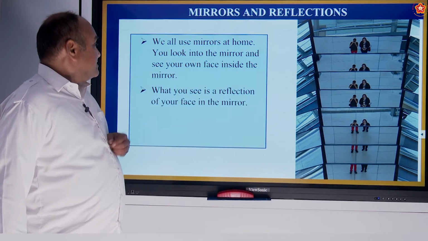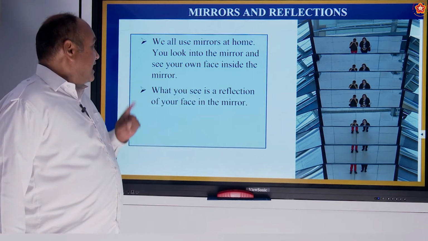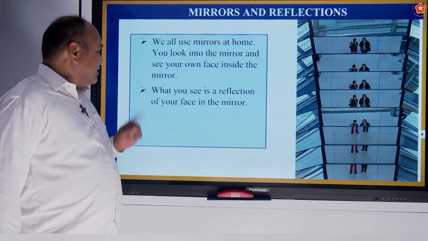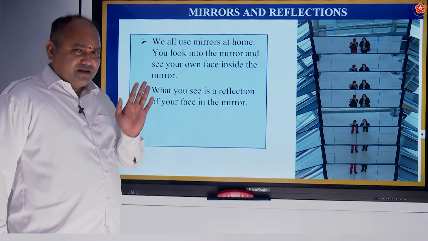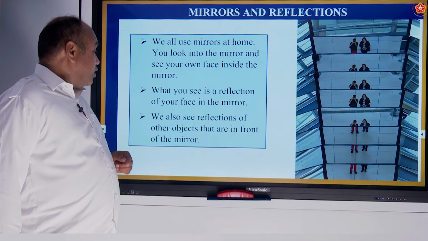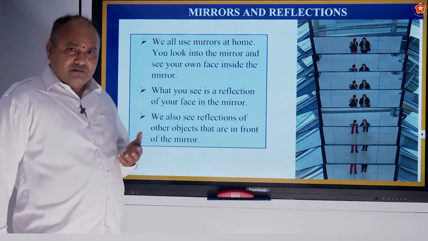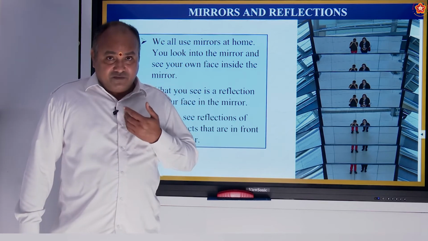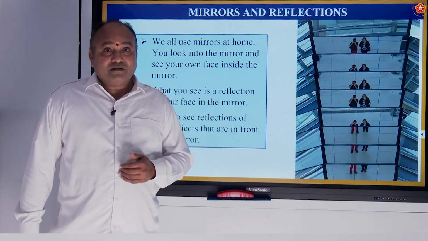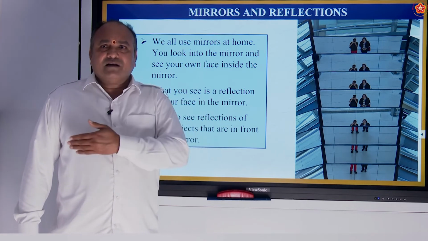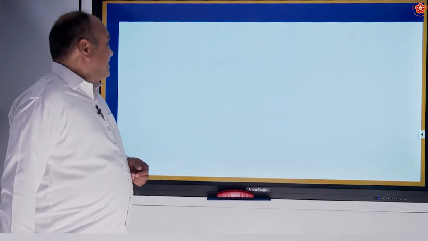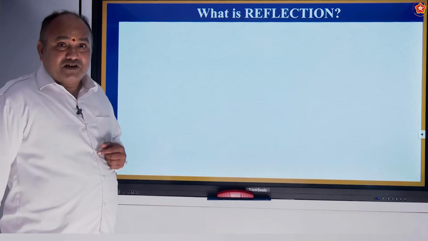So we all use mirrors at home. You look into the mirror and see your own face inside the mirror. What you see is a reflection of your face in the mirror. Just now I told you. Then we also see reflections of other objects that are in front of the mirror. Naturally, if we are getting reflected in the mirror while standing just before it, all the objects that are beside us will also get reflected. Isn't it, children?